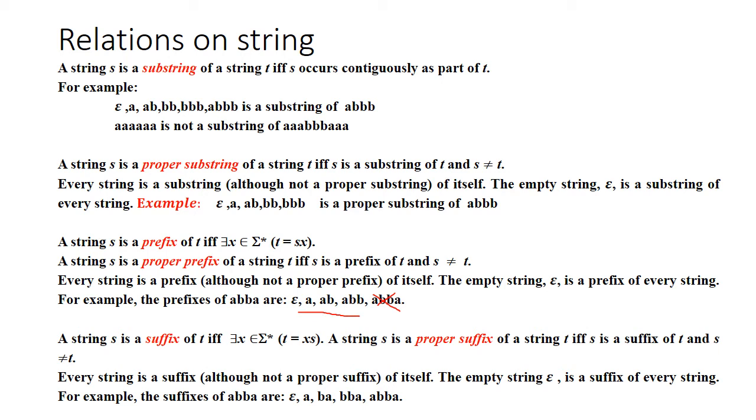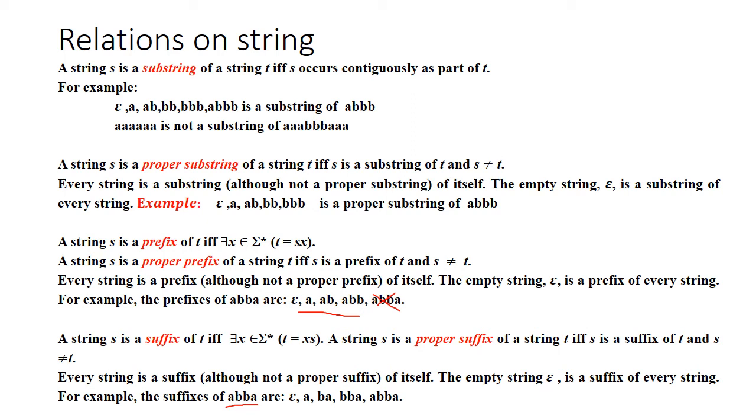Coming to suffix and proper suffix, let us consider the example of abba. In the case of suffix you should start from the end, whereas in the case of prefix you start from the left. So first epsilon, because abba epsilon is equal to abba, so epsilon can be a suffix.